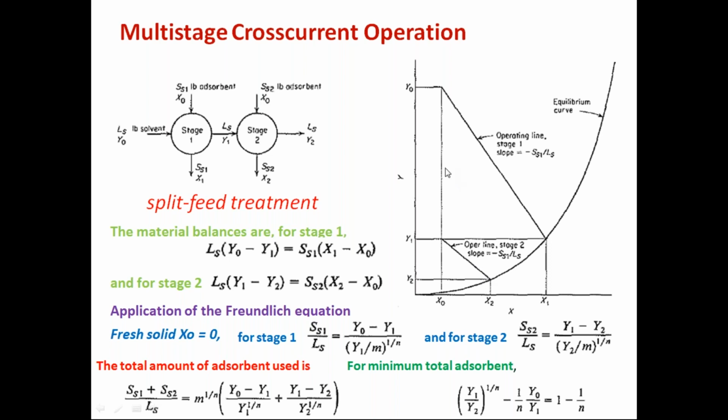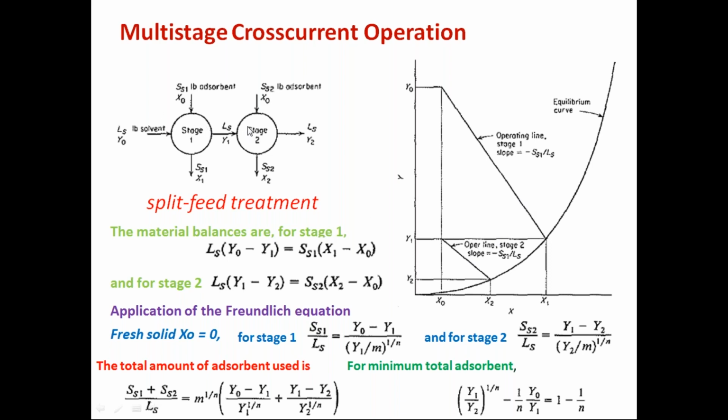So this slope, SS, is not equal to SS1 plus SS2; it is much greater than these two values. So such a huge quantity of solid is to be used. To reduce the solid consumption, that is adsorbent consumption, we can adopt multi-stage cross current, maybe two stage, three stage. So that can be seen here.